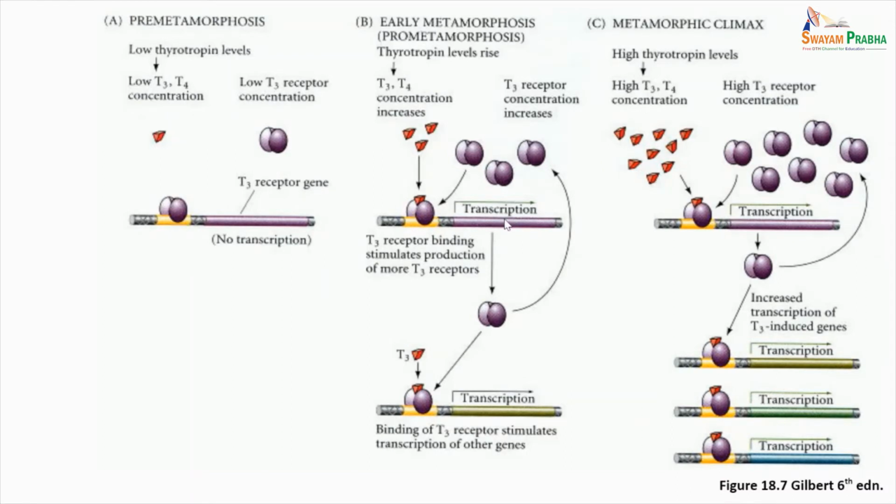Also, the more T3 receptor a tissue has, the more competent it should be to respond to small amounts of T3, because it leads to auto production and auto stimulation of its receptors. Thus, the metamorphic climax is the time when the visible changes of metamorphosis occur rapidly, which may be brought about by the enhanced production and induction of more T3 receptors.